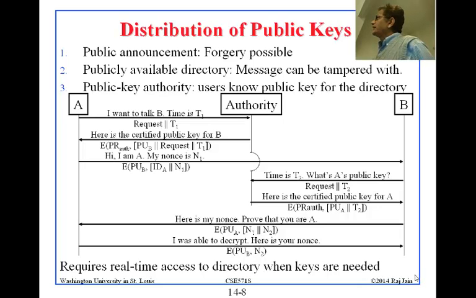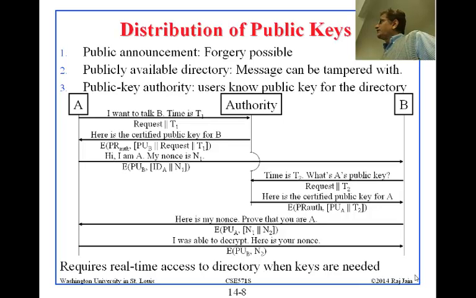Now, this can be decrypted. How? Because everybody knows the public key of the authority. So A can decrypt that and get the public key of B, and then it encrypts this request with the public key of B and says, here's my nonce and here's my ID. Then B goes to the authority and asks, what is the public key of A?